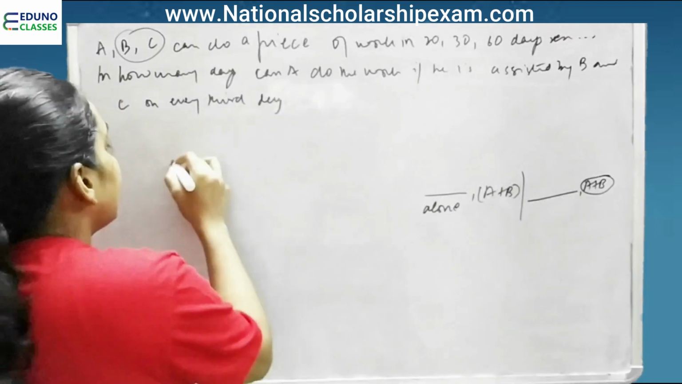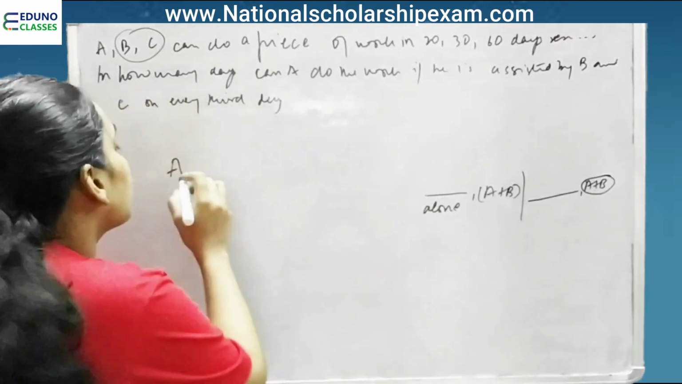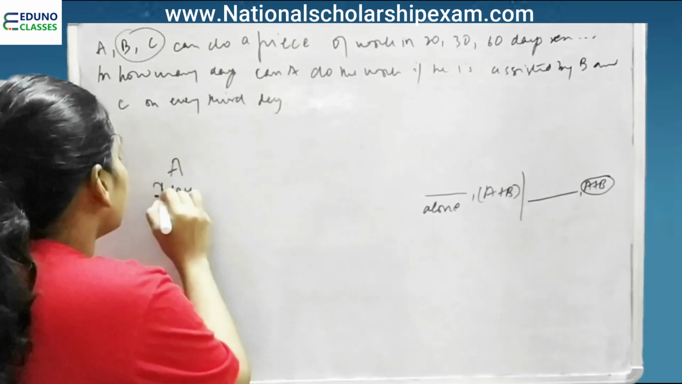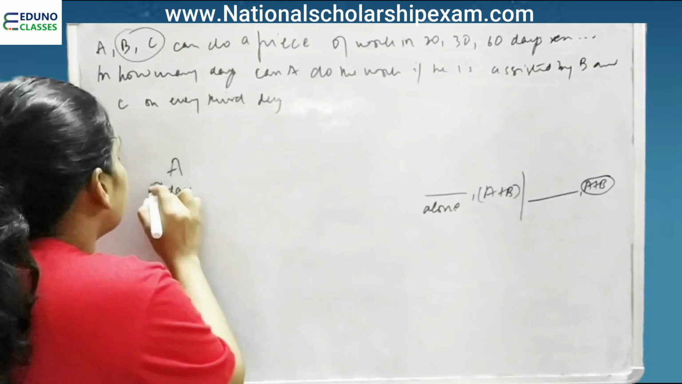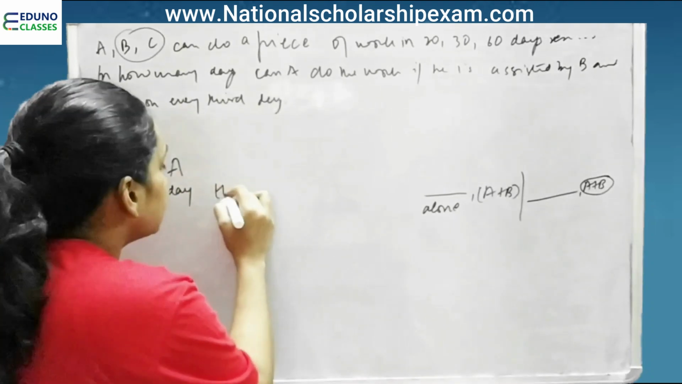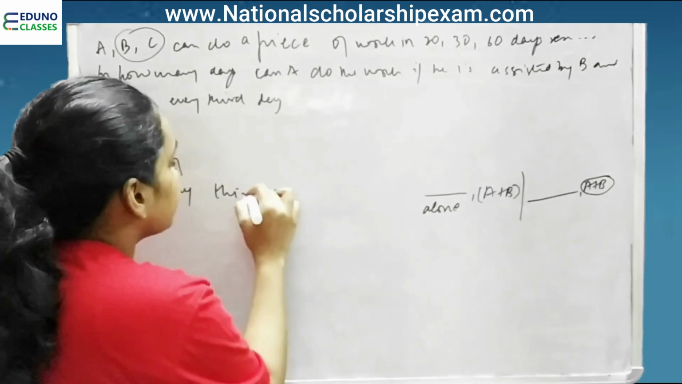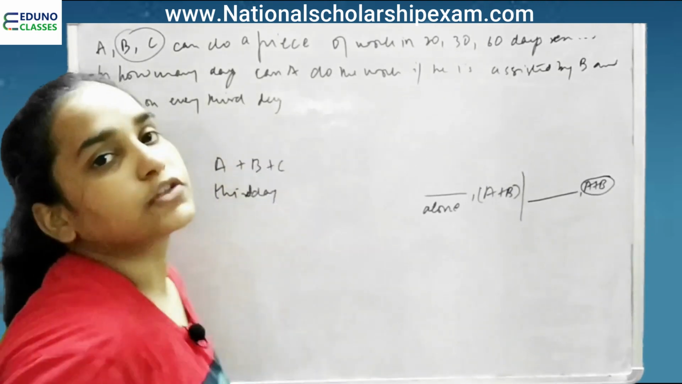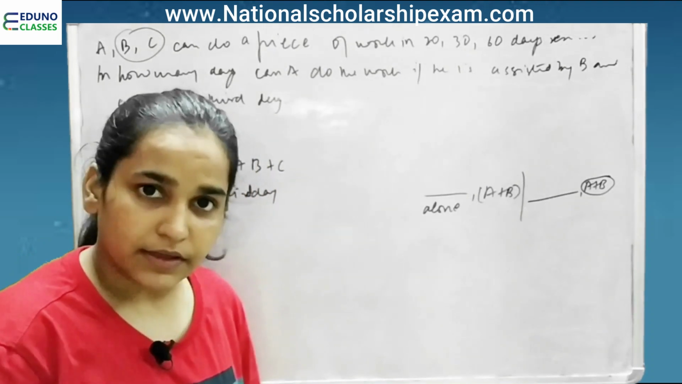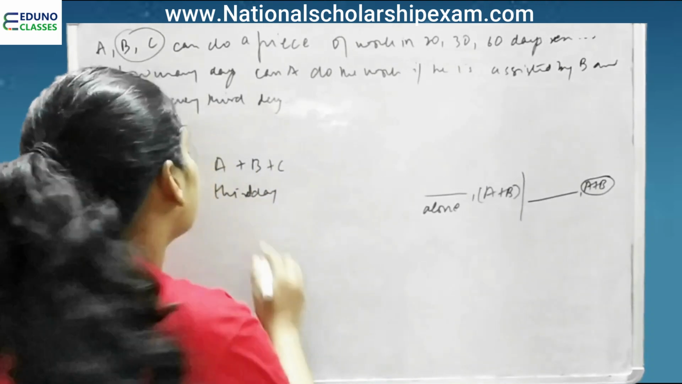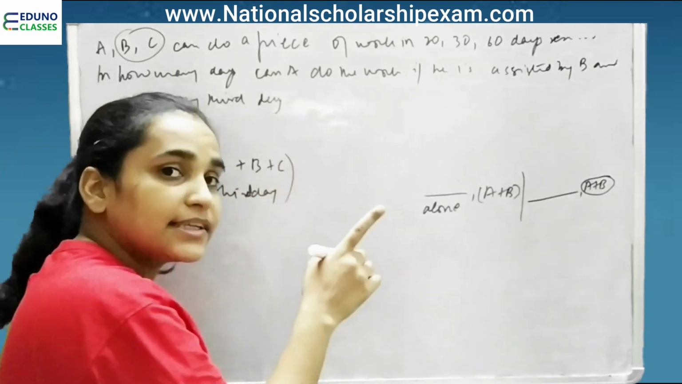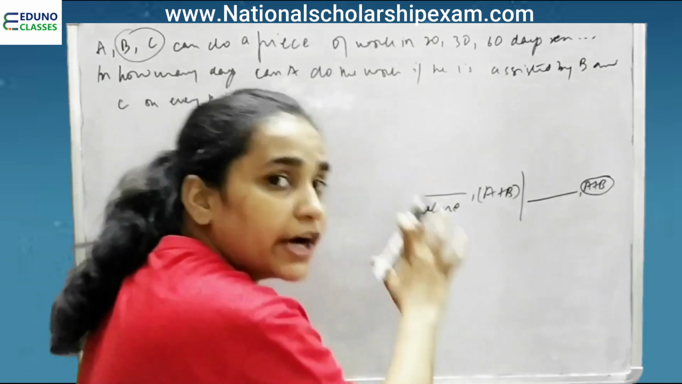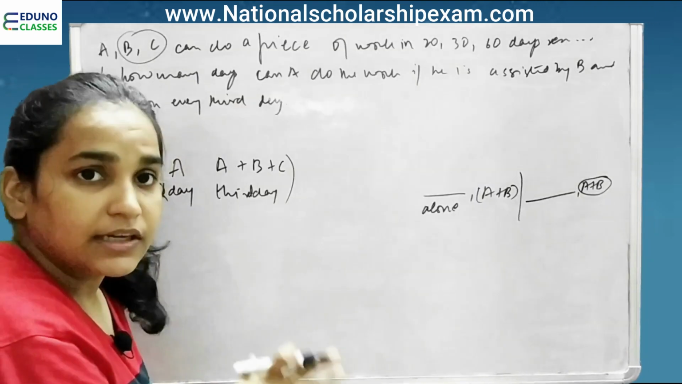So suppose A works for 1 day, okay, for 2 days, sorry, and then on the third day A is working and B and C have also joined him to work, right? In how many days will it take to complete the work in this fashion, right?